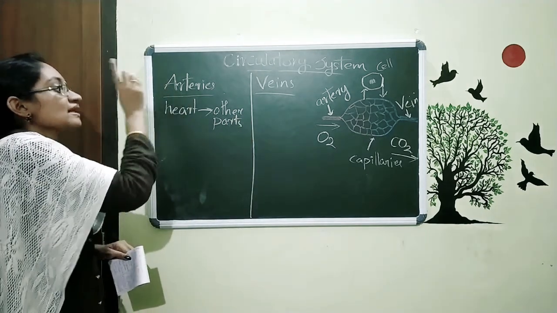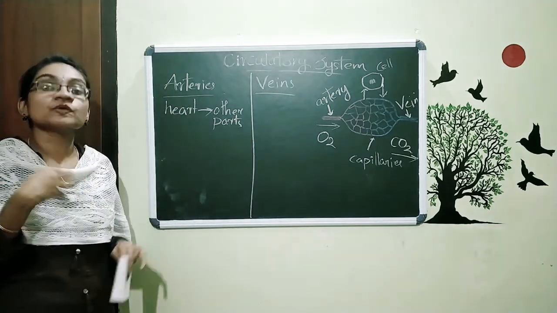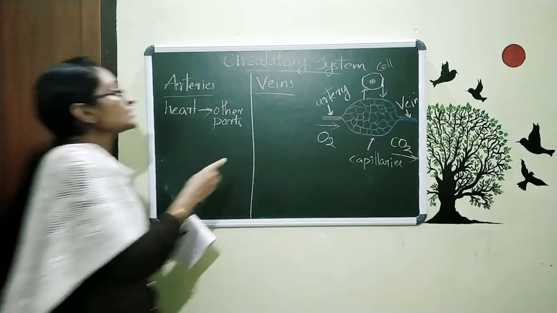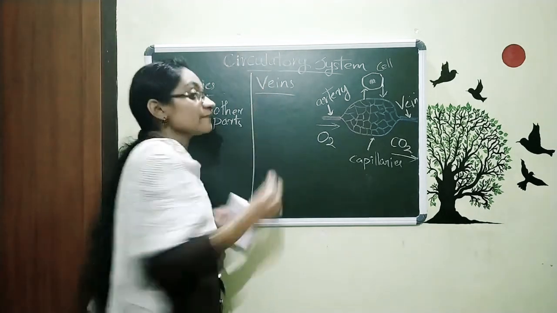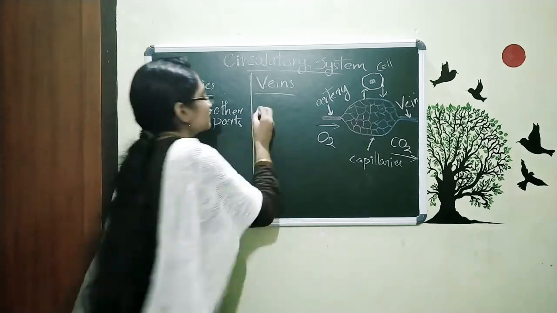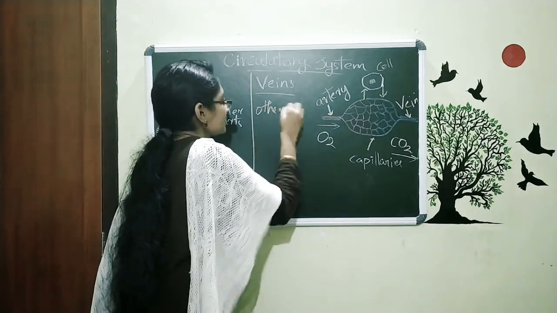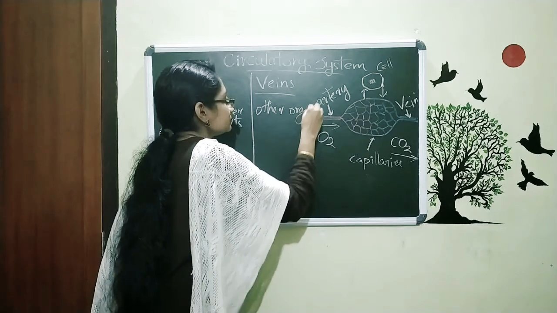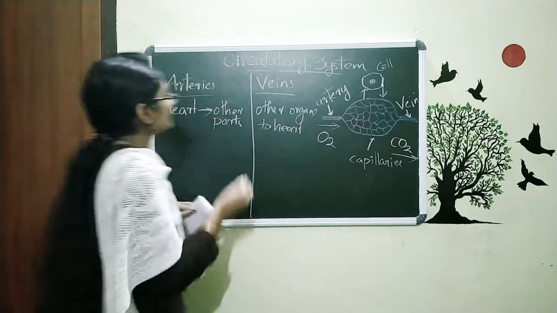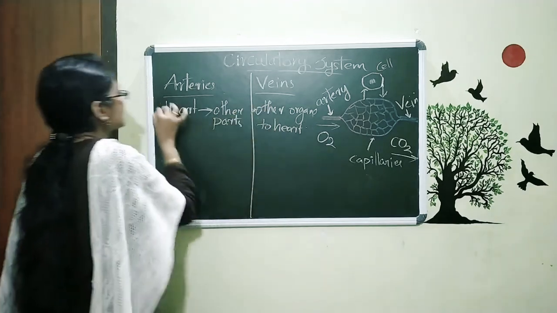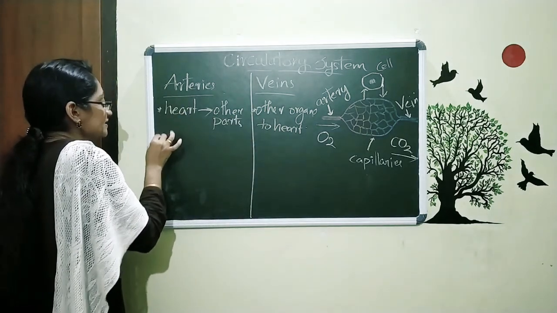And what about the vein? The vein collects the blood from other organs to the heart. So that is the first point about the difference between arteries and veins.